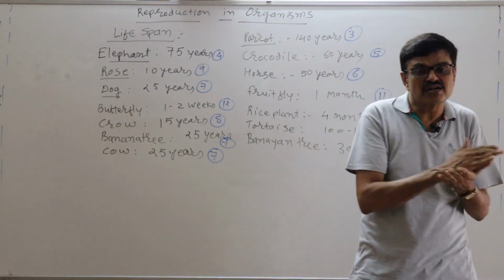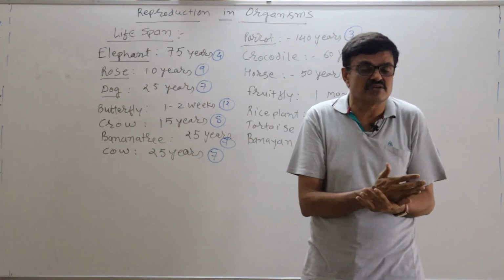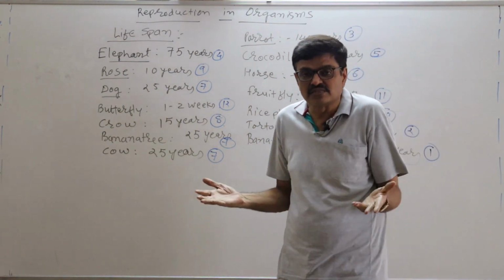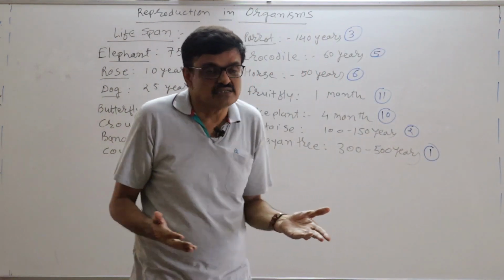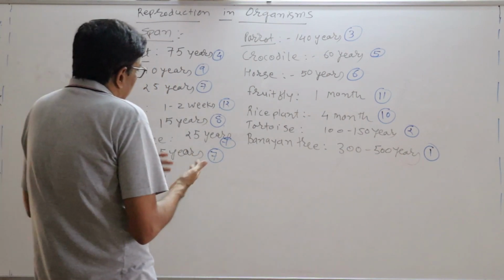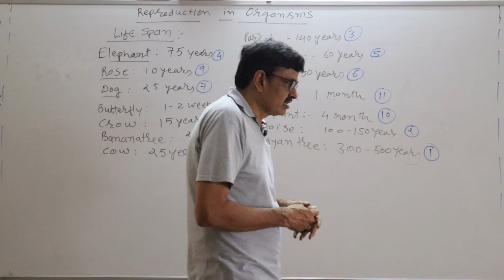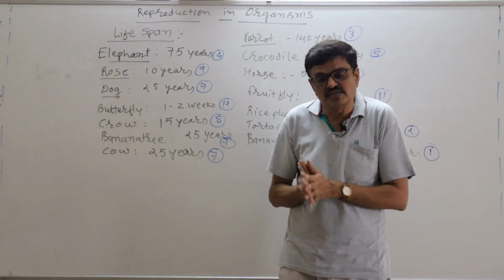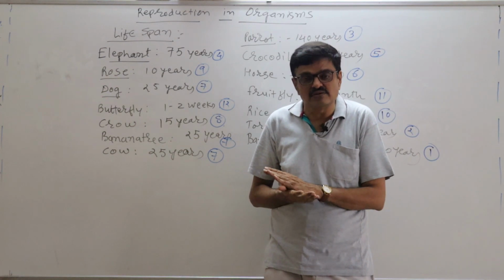Whether it is plants or animals, lifespan differs. It depends upon the environmental conditions and other aspects, and that is why natural death occurs.